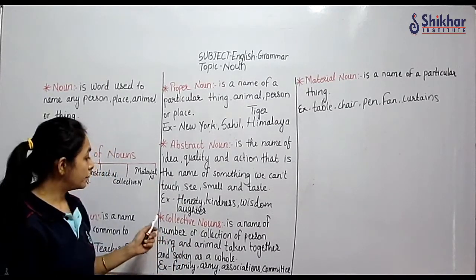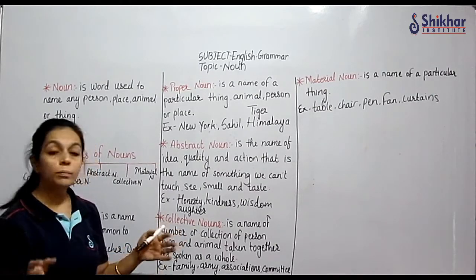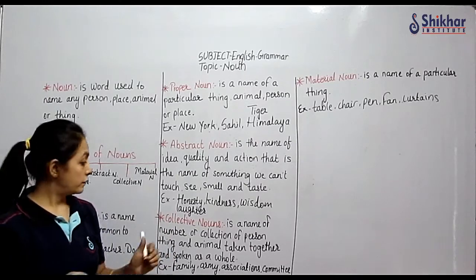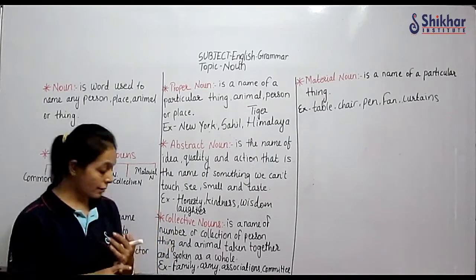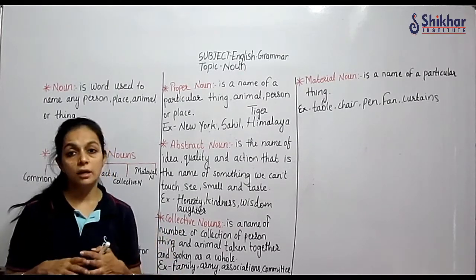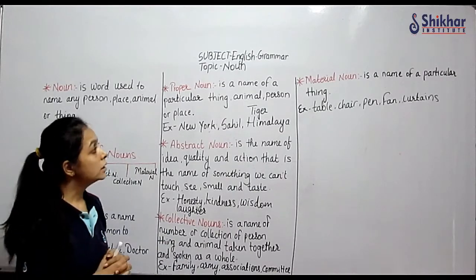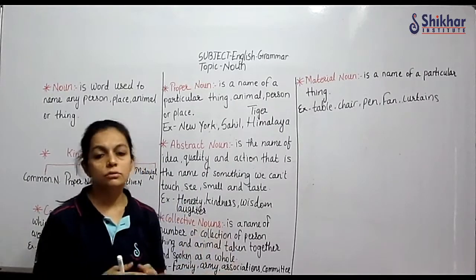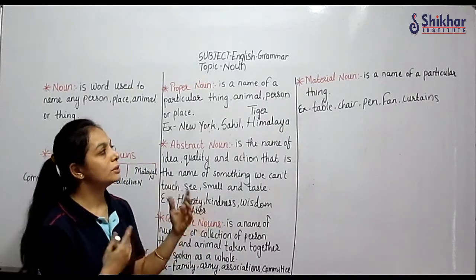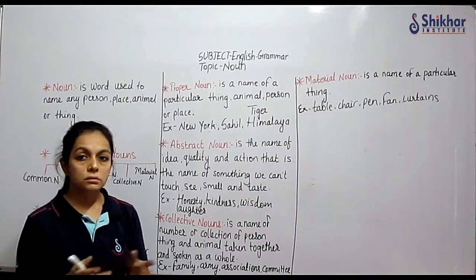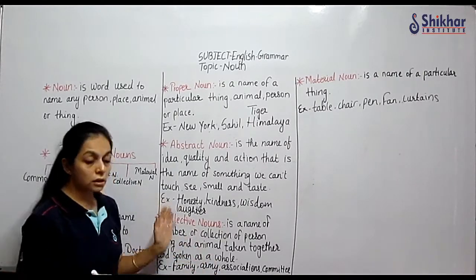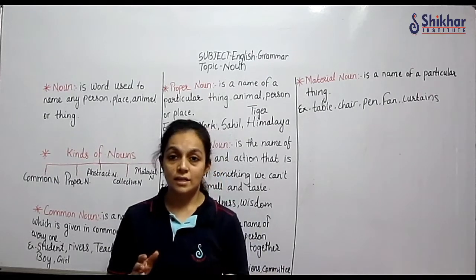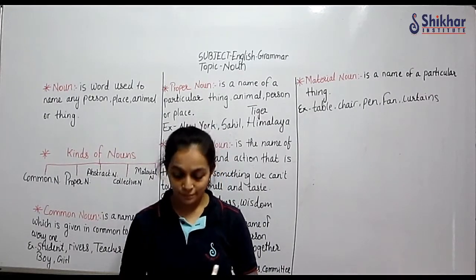Collective noun: a group of people or animals, when taken as a whole, we say it is a collective noun. Family, community, association, army. Correct? Then we have material noun: any particular thing is known as material. So for material, we have table, chair, pen, curtains. They are all material. So this we have seen, the types. Now based on it, let us see the exercise and let us solve it.